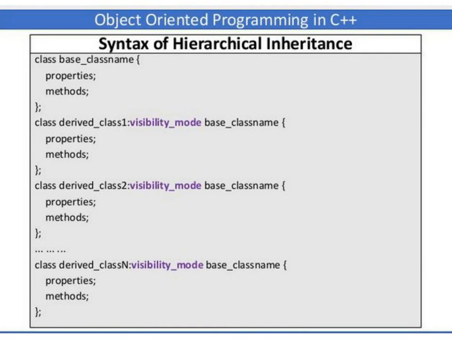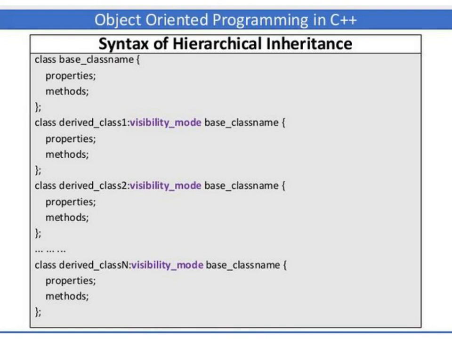Once you define the first subclass, derived class 1, define the required properties and methods. Then you define the next subclass, derived class 2. The same syntax follows: you use the colon operator, specify the visibility mode, which can be private, public or protected, and then the same base class name, which has already been defined above. Similarly, you continue defining many subclasses using the same base class. You can see class derived n, the same syntax: colon, visibility mode, base class name, and then go on defining the required properties and methods.